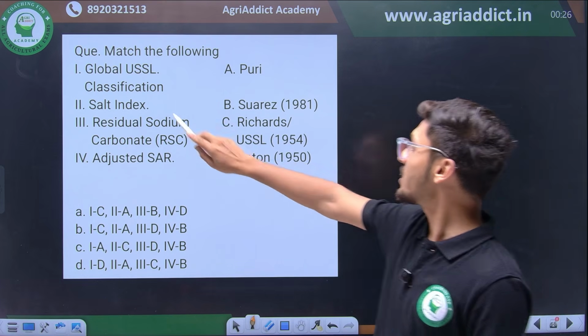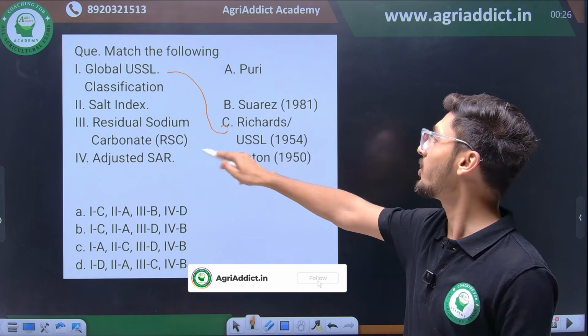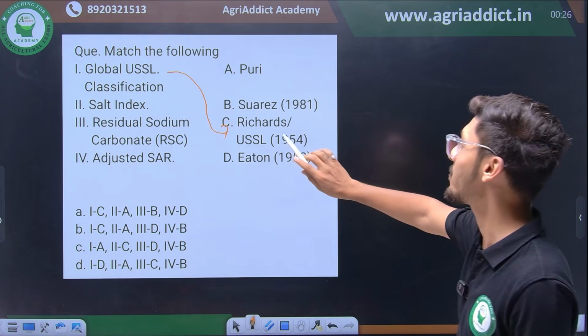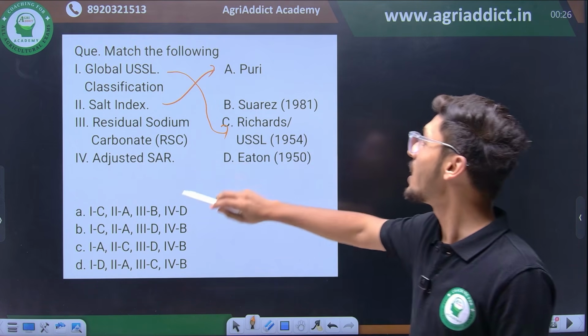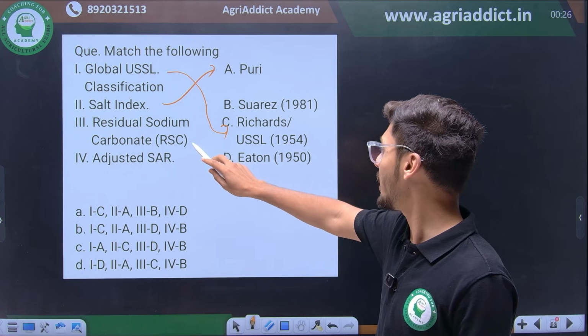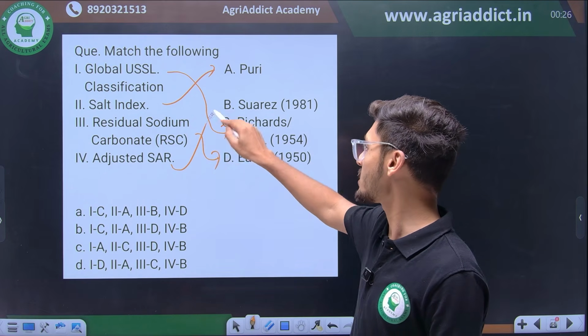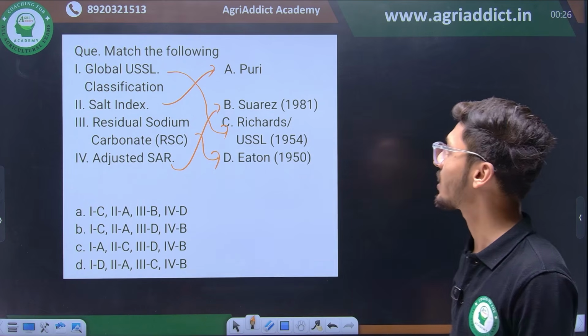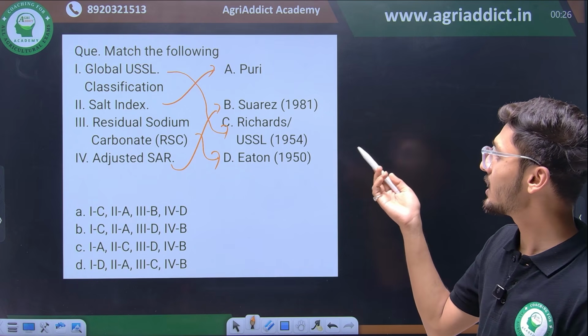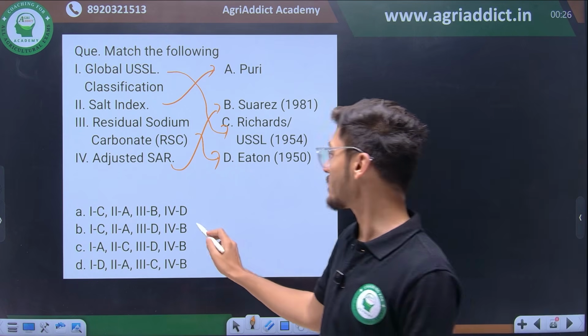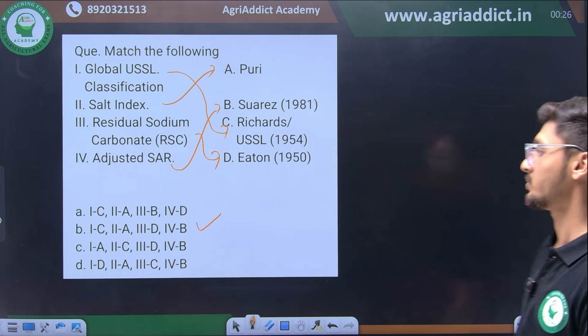was given by Richards in 1954. See, here USSL is mentioned and here also USSL, so you clearly get one answer right here. Then salt index was given by Puri, residual sodium carbonate by Eaton, right, and adjusted SAR by Suarez. So the correct answer will be 1 ka C, 2 ka A, then 3 ka D. So the correct answer will be option B.